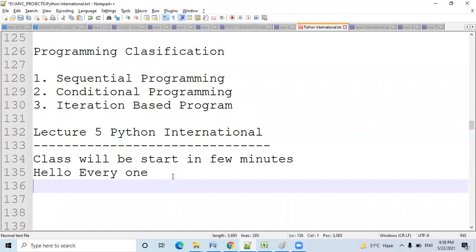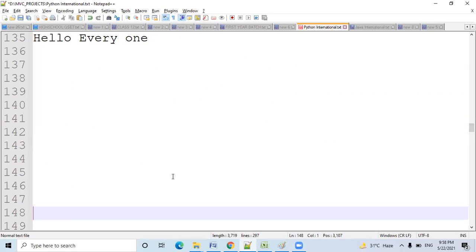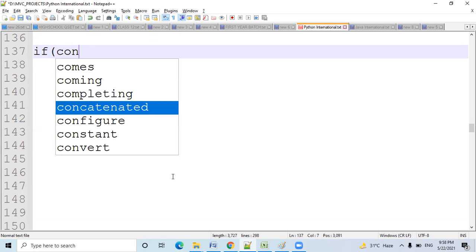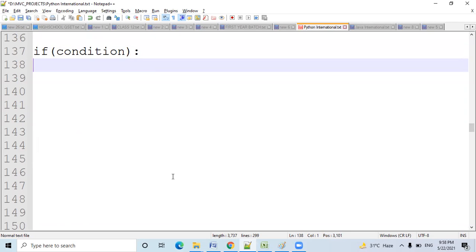Okay. So how to use the if? The very important point is that if, then condition, then after that we have to put a colon. When you press the colon, our cursor will not be placed over here. Look at the position of the cursor.